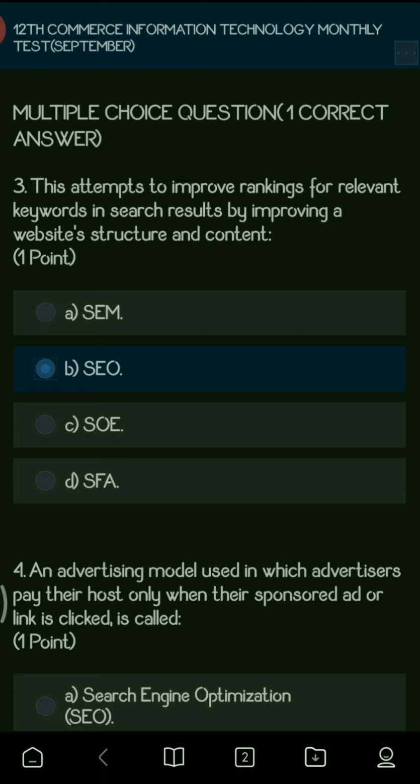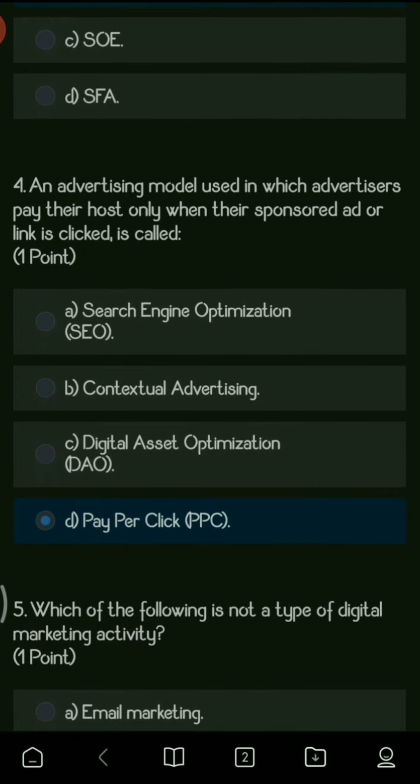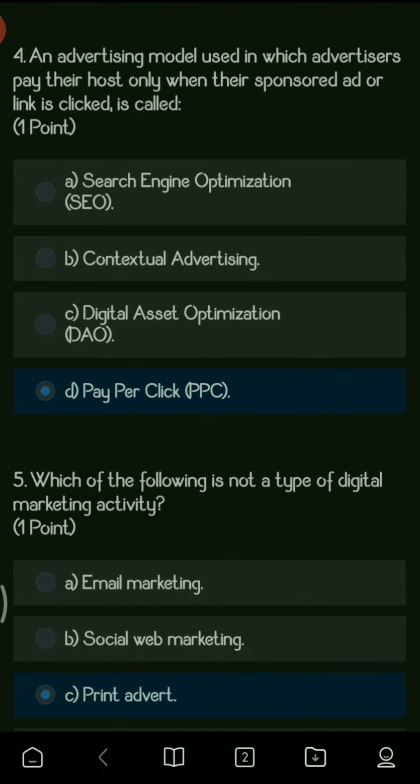Next is an advertising model used in which advertisers pay their host only when their sponsored ad or link is clicked is called as dash. So the options here are search engine optimization, contextual advertising, digital assets optimization and pay per click.